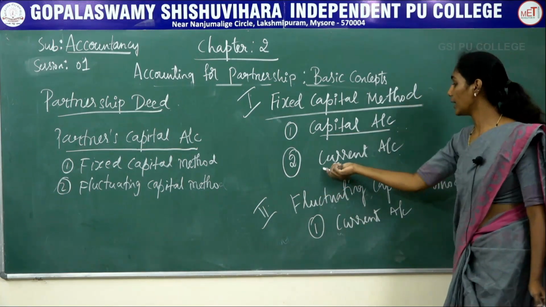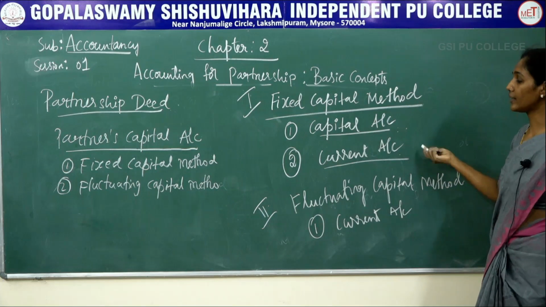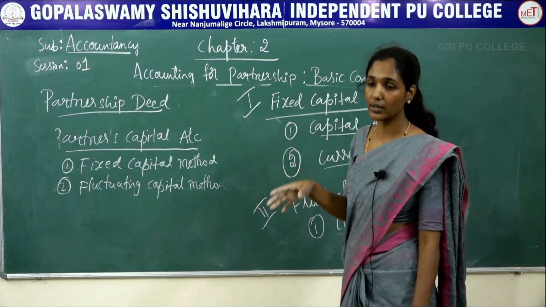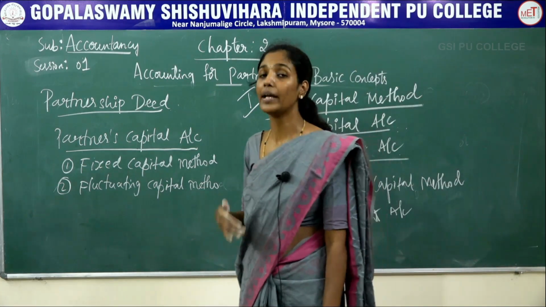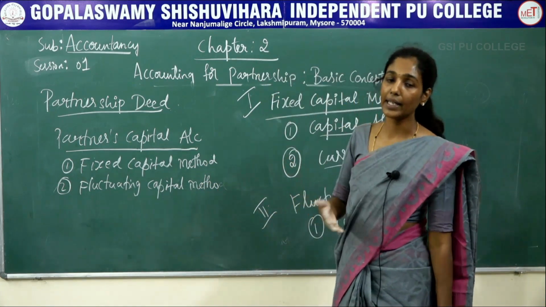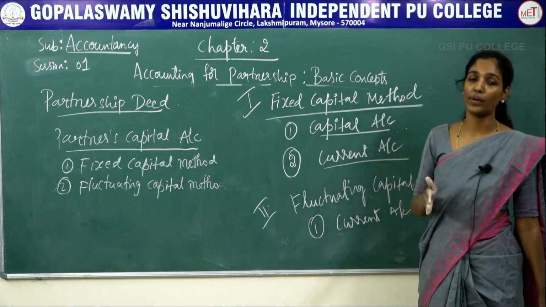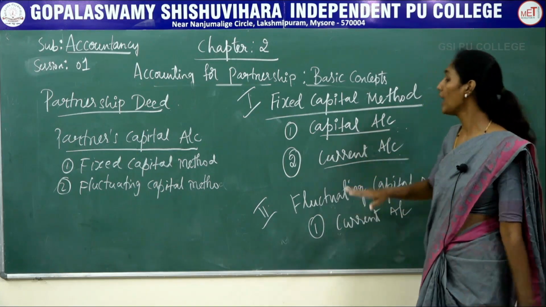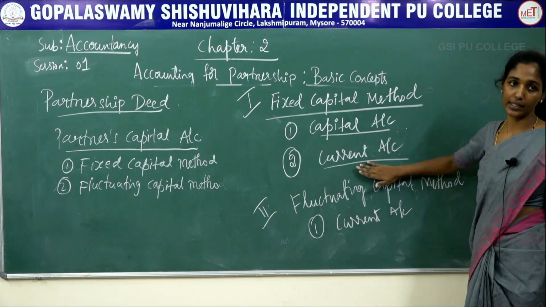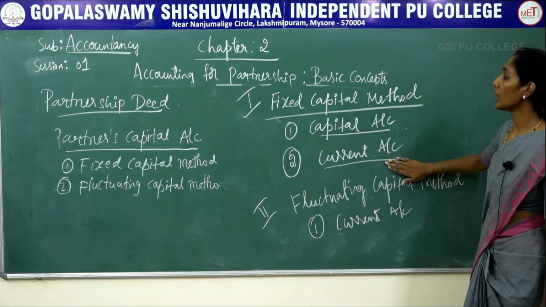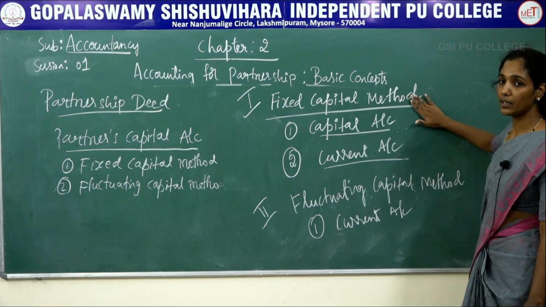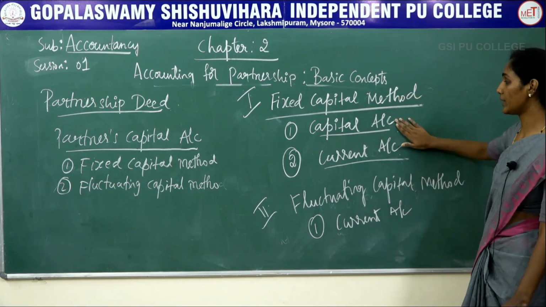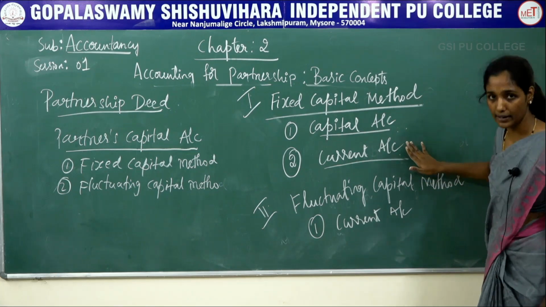This capital account is used for recording the capital invested by the partner and additional capital invested by the partner. And the second one is current account. This current account is used to record all other transactions like interest on capital, interest on drawing, salary, commission, share in profit or losses, etc. All these transactions are recorded in one account, that is nothing but current account. So under the fixed capital method, we are going to prepare two accounts: one is a capital account and the second one is current account.